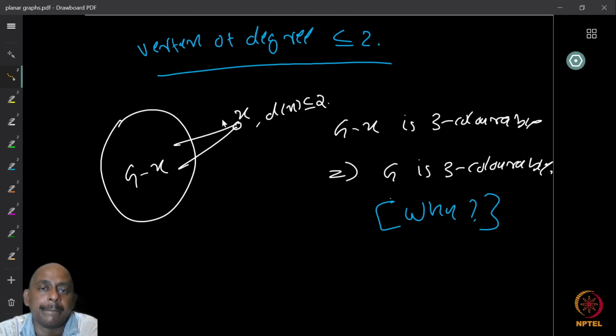Therefore, vertices of degree less than or equal to 2, or vertices which are cut vertices, cannot be part of a minimum counterexample. So they are reducible configurations for 3-colorability.